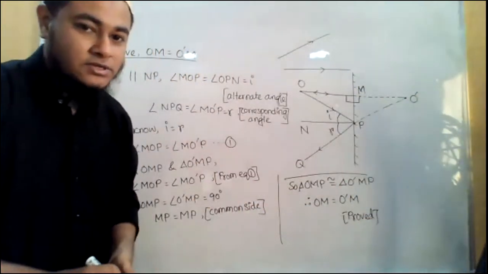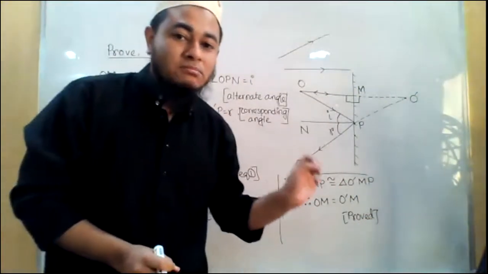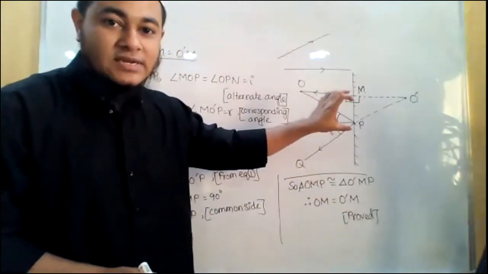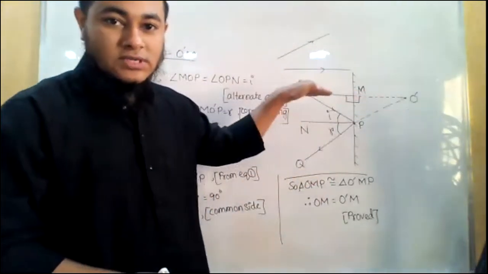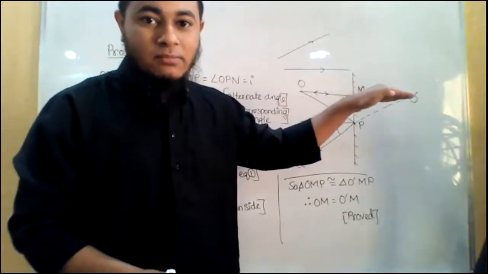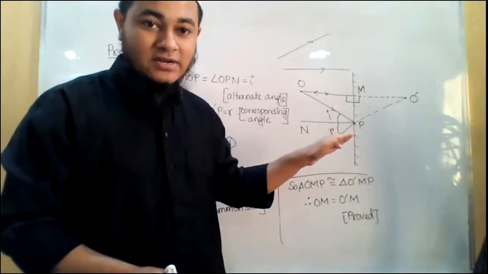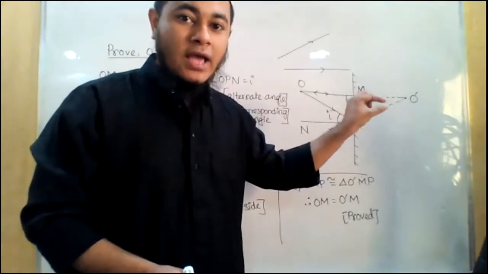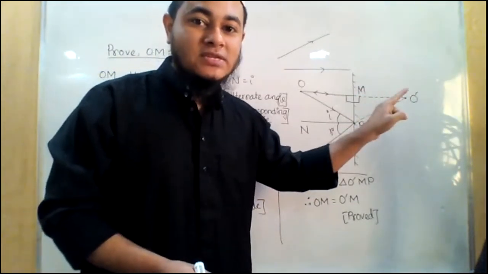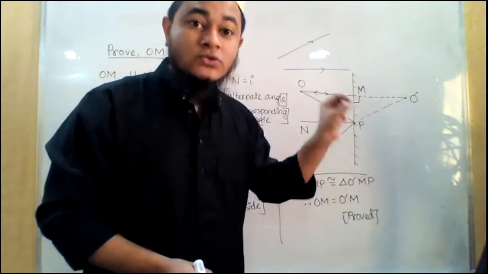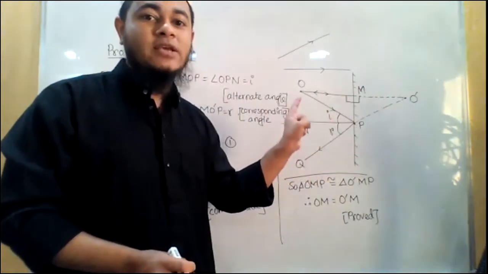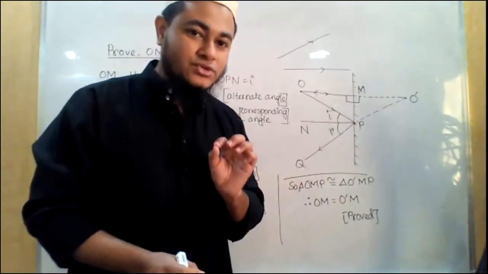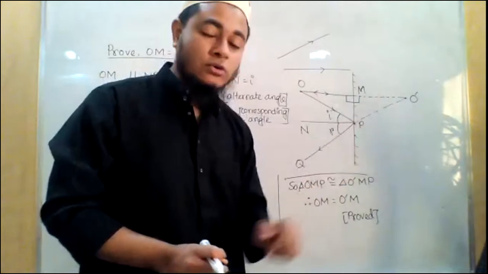They will never meet. So in order to make them meet, what can we do? We can extend them backward. So see, this line, I have extended it backward, and this reflected ray, I have extended backward. Both of them now intersect at the point O prime. So O prime will be the image of O. Did you understand how I got this point O prime?